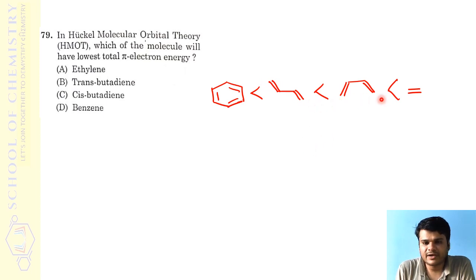The next one will be cis butadiene. So cis compared to trans, the conjugation or resonance will be less. The next one is ethene, where conjugation or delocalization is not possible, so you should follow this one. So according to this, if I go with the answer straight away, D is the answer without any calculations. Simply with the knowledge that delocalization is possible, you can say that D is the answer.